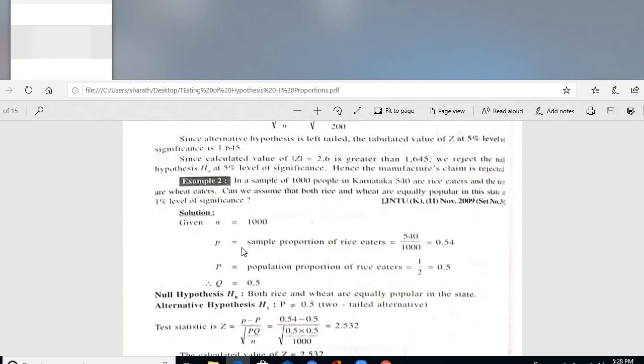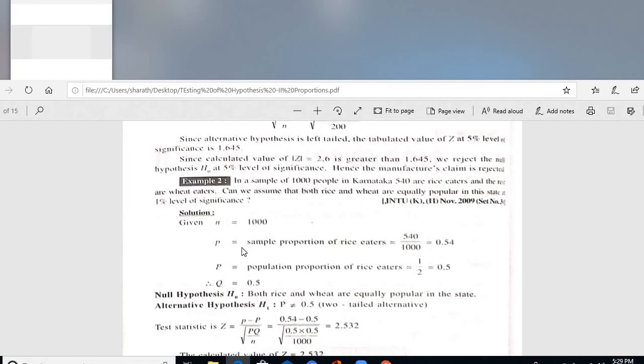In a sample of 1000 people, selected from a normal population, we again take a few people into consideration. In Karnataka, 540 are rice eaters. See how the proportion is coming. From a normal population, we are selecting 1000 people, a bunch of people. Again, we are segregating them: whether they are rice eaters, wheat eaters, etc. A proportion will come into picture.